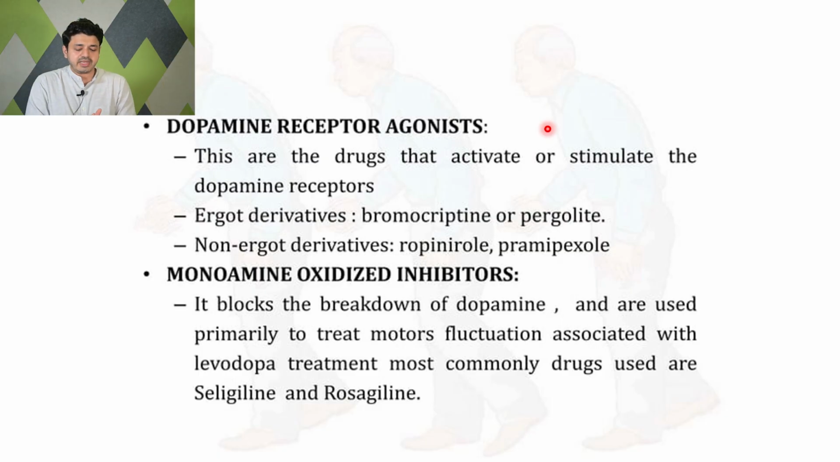Then there are monoamine oxidase inhibitors, that is MAO inhibitors. Usually they block the breakdown of dopamine and are used primarily to treat the motor fluctuations associated with levodopa treatment. The most commonly used drugs are selegiline and rasagiline. So MAO inhibitors are add-on therapy to levodopa. They just increase the life of dopamine by reducing its breakdown.